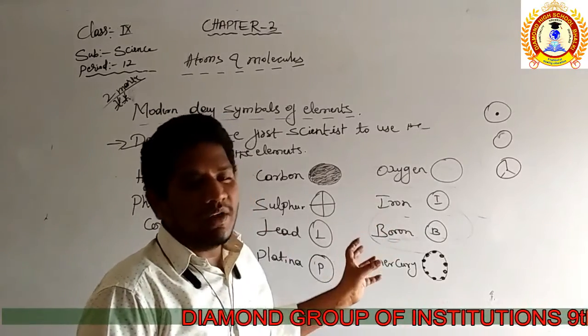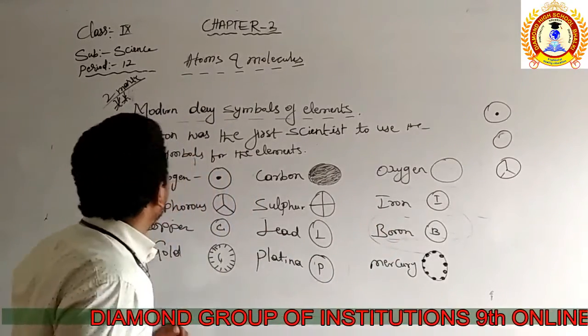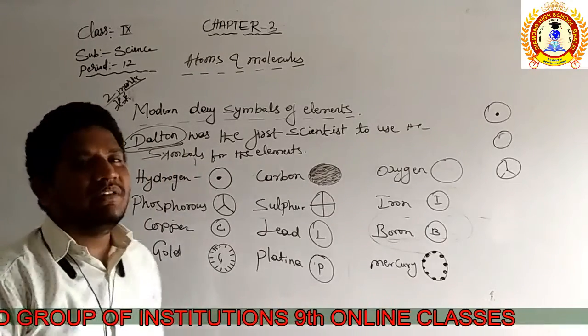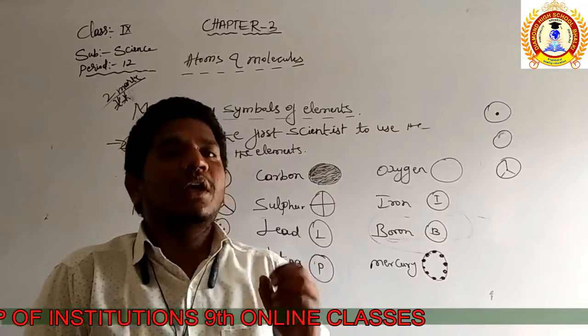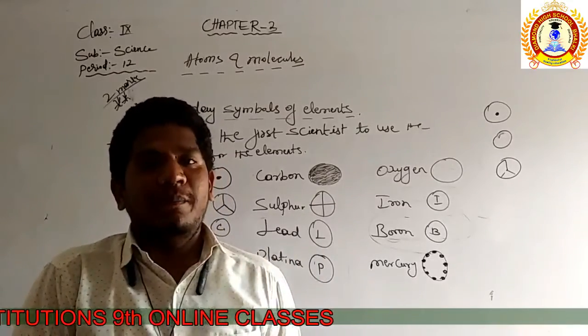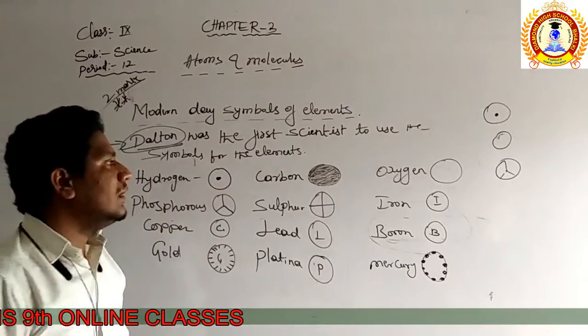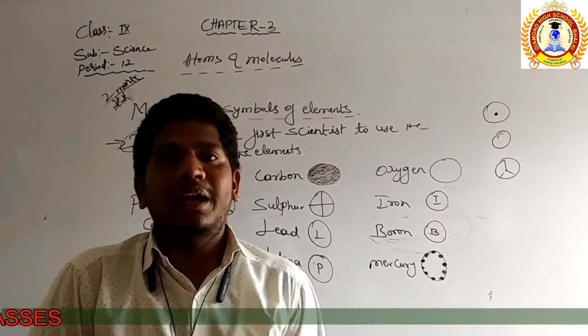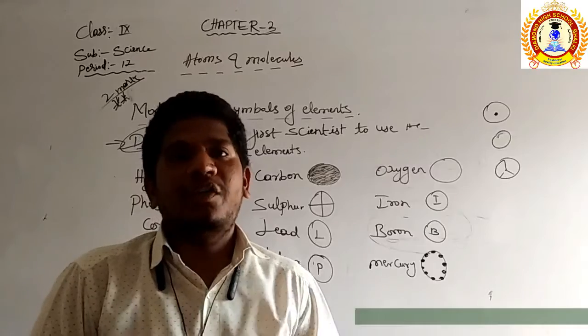In the olden days, the first attempt was done by whom? That was Dalton, the first ever scientist who used symbols to represent the elements. Then Berzelius said that no, we can even use 1 or 2 letters of the name of the element only. That can even be the symbols of the elements.